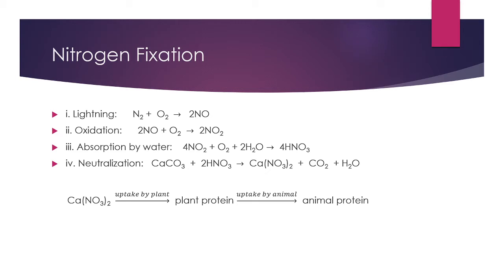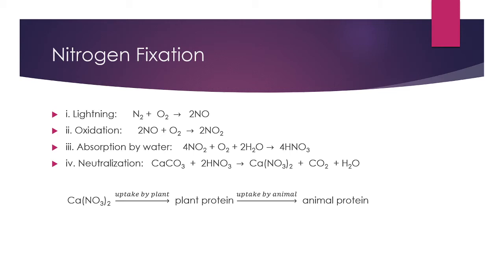And then the nitrogen dioxide is absorbed by water, that is when rainfall occurs. Then the nitrogen dioxide converts into nitric acid and it falls to the ground. And then neutralization occurs when soil contains limestone in some amount.